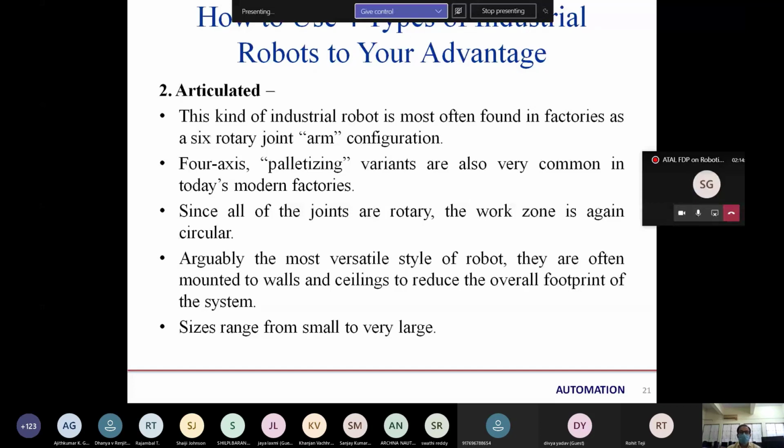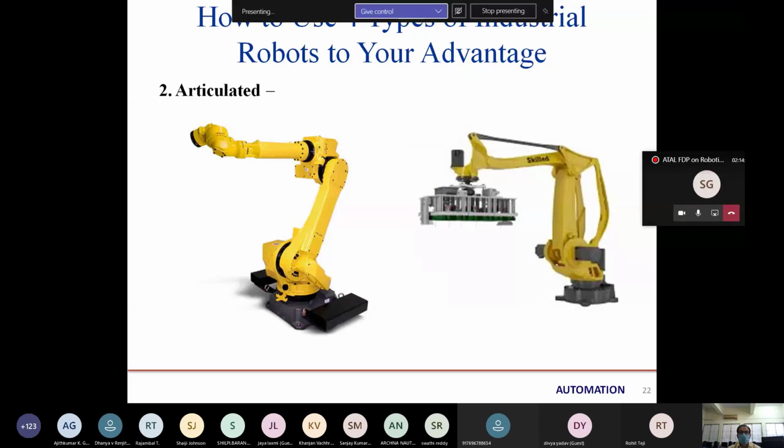And since all the joints are rotary, the work zone is again circular. So arguably the most versatile robot is the articulated robot. They are often mounted on walls or on ceiling to reduce the overall footprint of the system. Size ranges from small to very large. So this is our articulated robot.